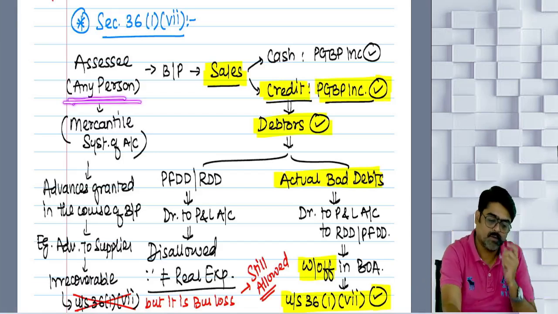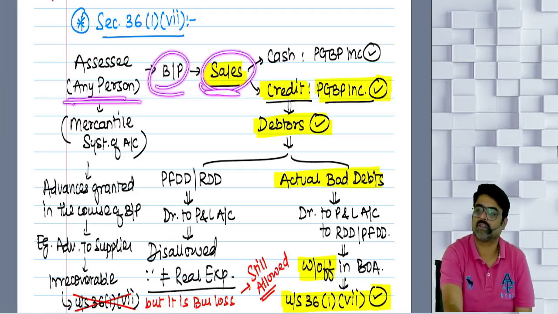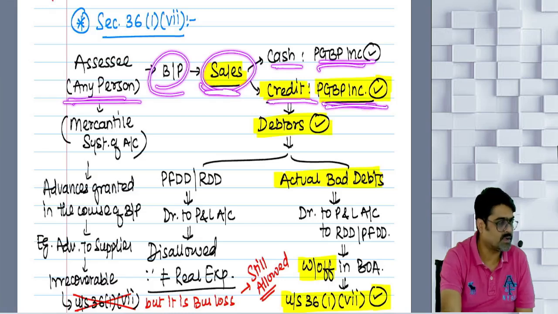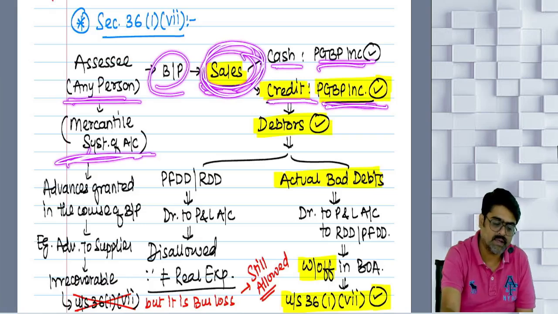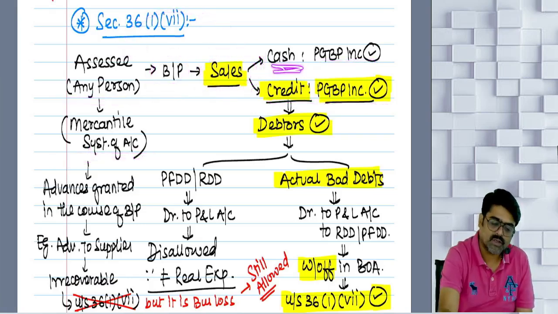The assessee is doing some business or profession, and sales are made. Some cash sales are already shown as business income. Some credit sales of this year are already shown as business income. Why? Because the assessee is following the mercantile system. So this year's entire income has to be shown as taxable under the head PGBP. This year's cash sales are also PGBP income, and this year's credit sales are also PGBP income.